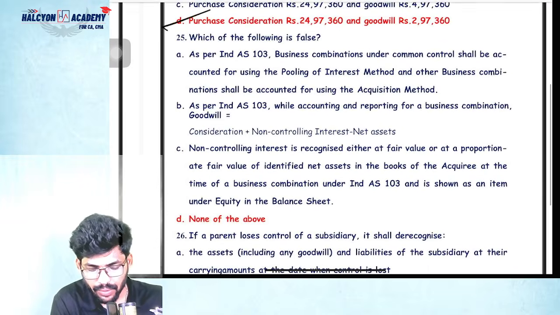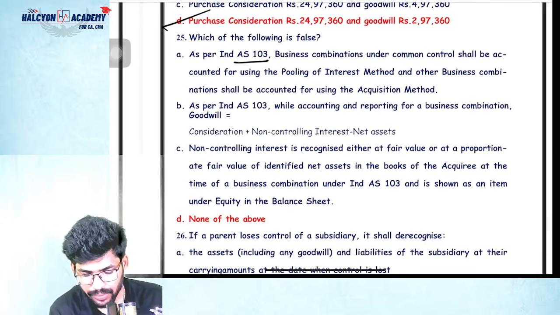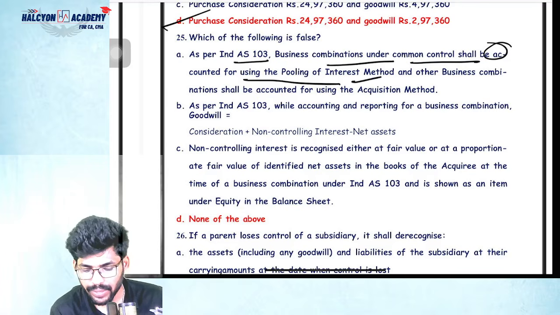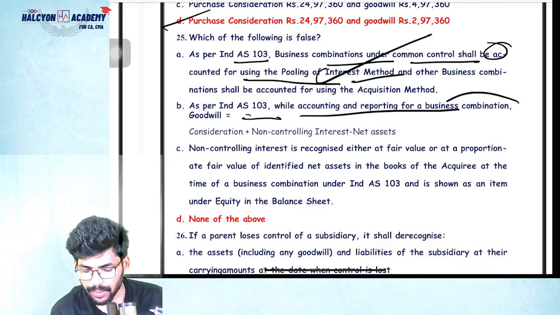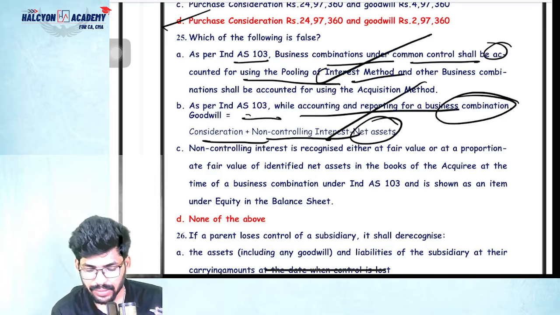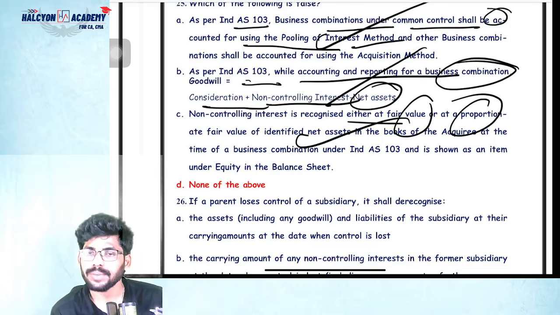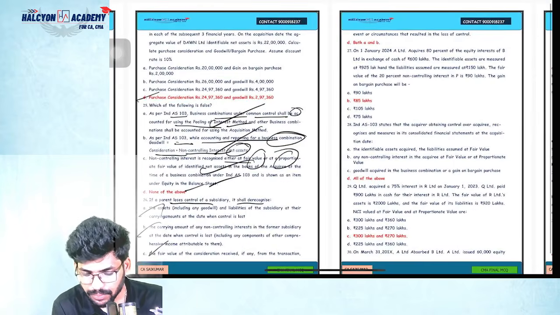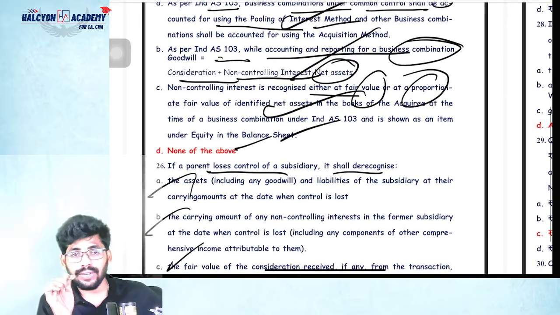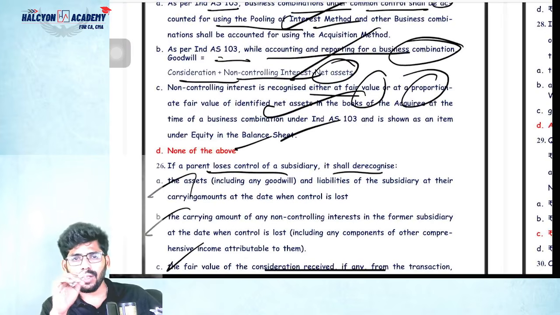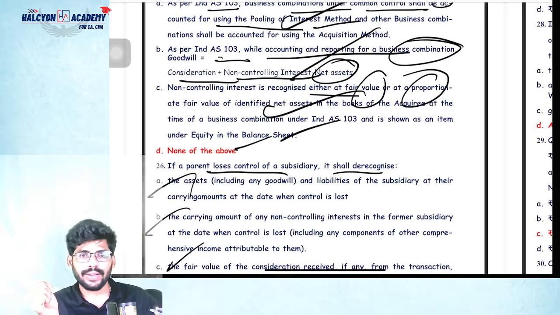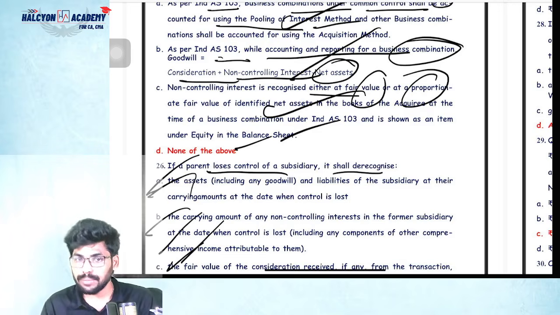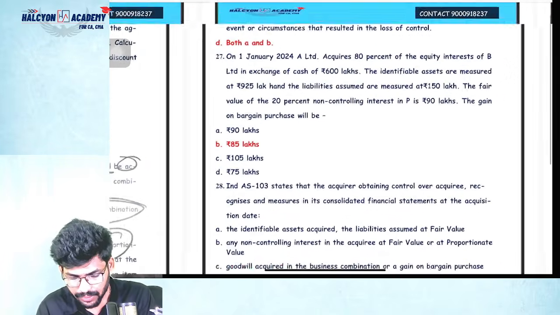Which of the following is false? As per Ind AS 103, business combination under common control shall be accounted for using the pooling of interest method. Correct. Ind AS 103, reporting business combination, goodwill equals consideration plus NCI minus net assets. Correct. NCI is recognized at fair value or proportionate net assets method. Yes, correct. All is correct. None of the above is false. When a parent loses control of a subsidiary, it shall derecognize. So please remember all these points. Please go to the theory question I have given, or you can go to your material also, you will find it. In our material we have already given the loss of control conditions. Please go and read that and come back here and then answer, please.